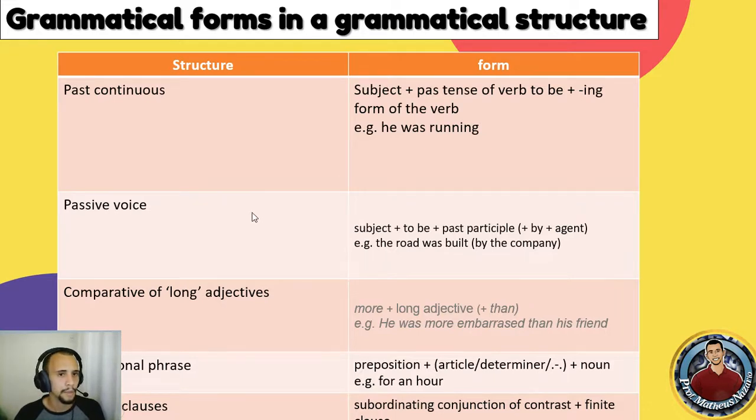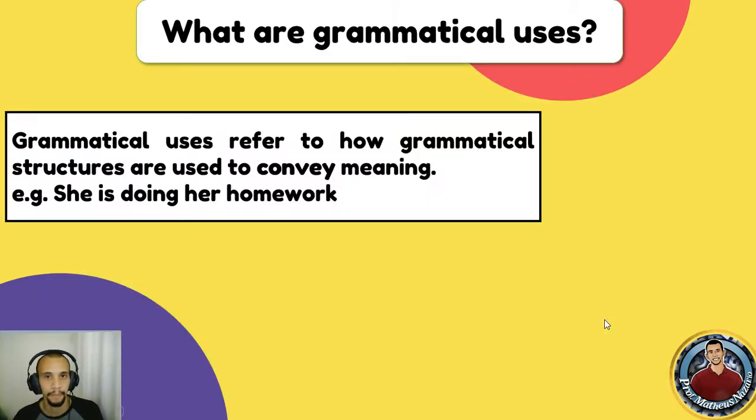We can have some structures for comparative of long adjectives. There are also different ones as for short adjectives, as you might know. Prepositional phrases, so for instance, we can use a preposition plus an article or determiner plus a noun, as we have in for an hour. And contrast clauses, these are a few examples, okay? I wouldn't like to go even further, otherwise this video would last, I don't know, 2 hours. So, subordinate conjunctions of contrast plus finite clause, and so on and so forth, okay?